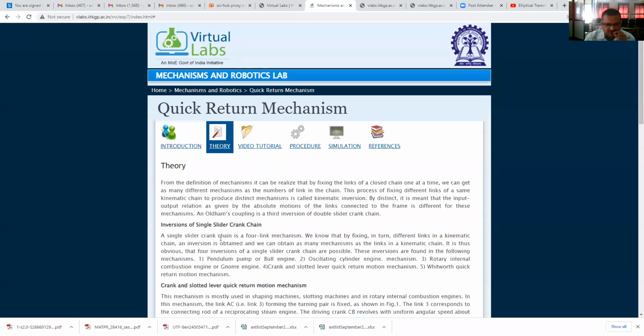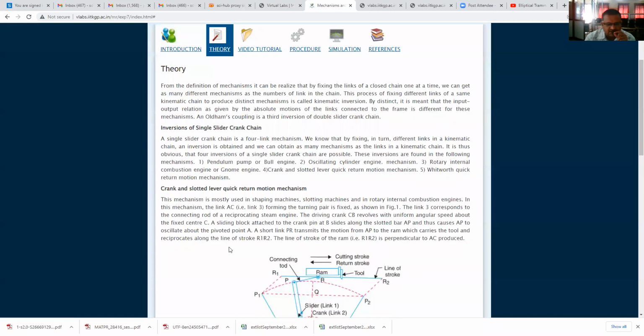A single slider crank chain is a 4-link mechanism. We know that by fixing in turn different links in a kinematic chain, an inversion is obtained, and we can obtain as many mechanisms as the links in a kinematic chain. It is thus obvious that 4 inversions of a single slider crank chain are possible. These inversions are found in the following mechanisms: pendulum pump or bull engine, oscillating cylinder engine mechanism, rotary internal combustion engine or gnome engine, crank and slotted lever quick return motion mechanism, and Whitworth quick return motion mechanism. Now all these 5 videos we'll see.